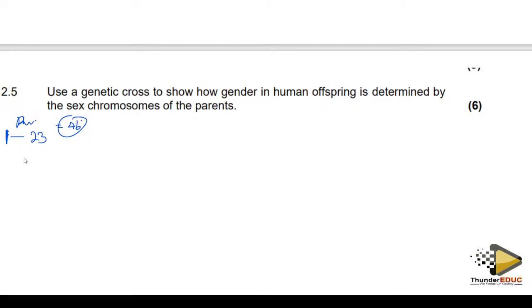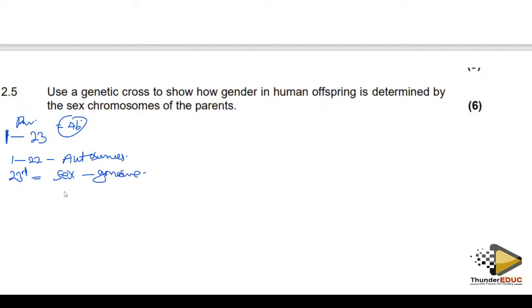But from chromosome number 1 to chromosome number 22, we call them autosomes. From chromosome number 23, or the 23rd pair, we call it sex chromosome or gonosome.